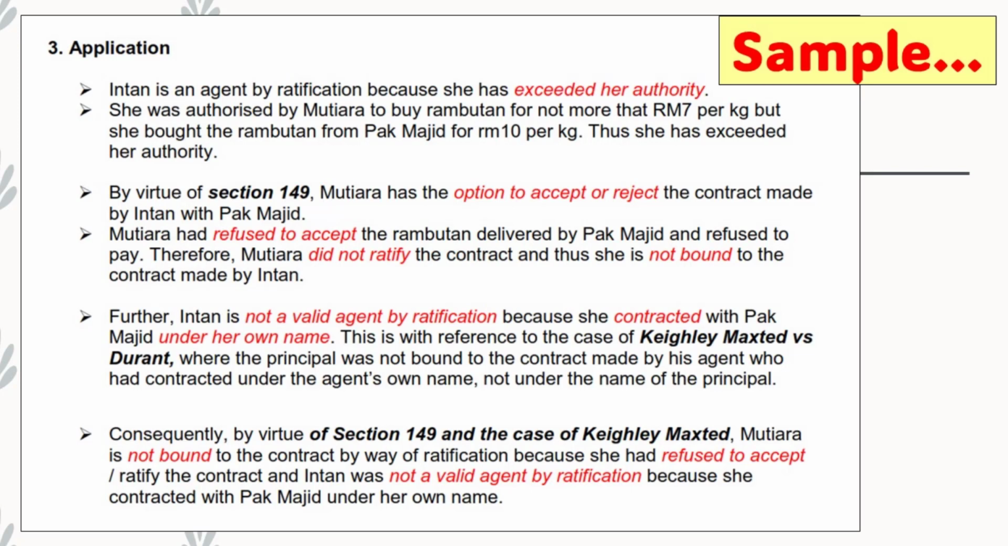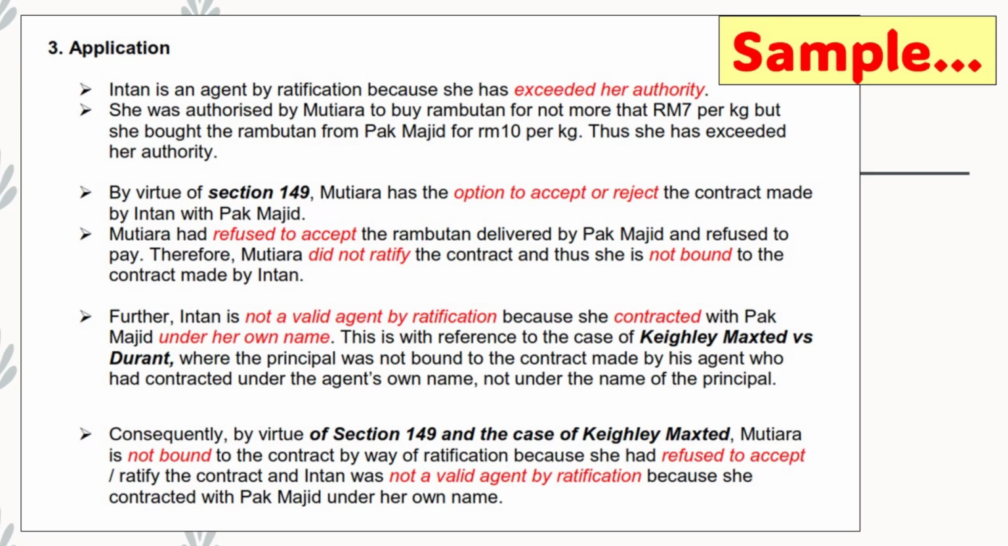By virtue of section 149, Mutiara, the principal, has the option either to accept or reject the contract made by Intan. In this question, it was mentioned that Mutiara had refused to accept the rambutan delivered by Pak Majid. Here it means that Mutiara did not ratify the contract and therefore she is not bound to the contract made by Intan. And further, Intan was not a valid agent by ratification. This is answering the second issue just now.